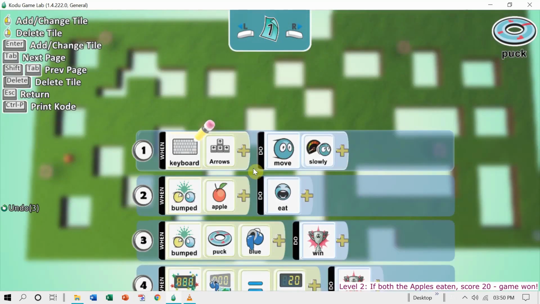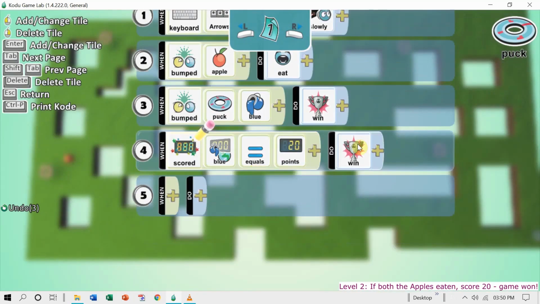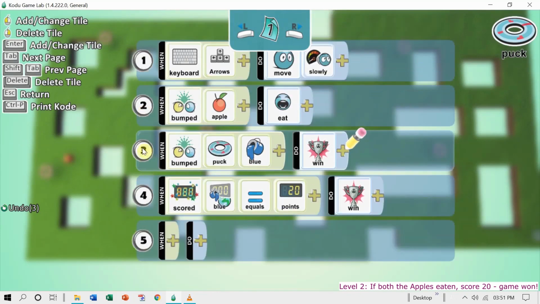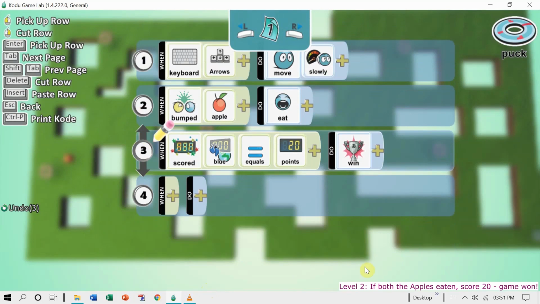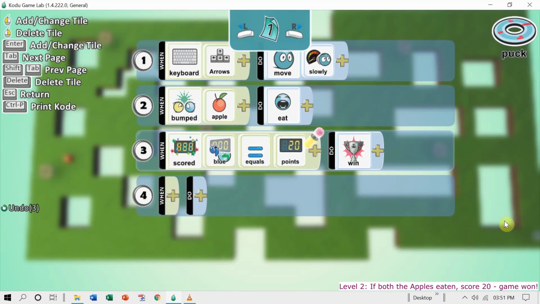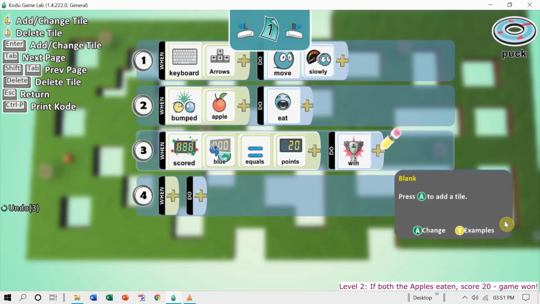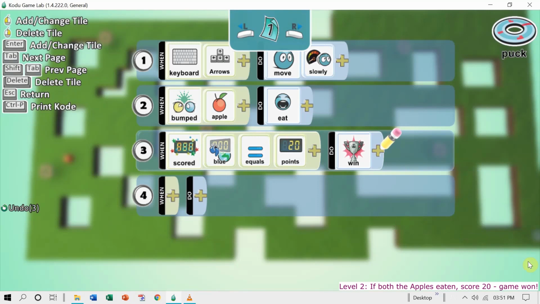I'm in the program editor. See what I have done. This is not required. So in this line, what I have done, scored blue equals to 20 points. Then you declare the player as a winner. So this is the modified program of the blue puck, as you see here. So if both the apples are eaten, score would be 20 and player will win the game.